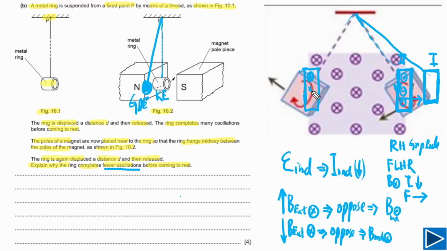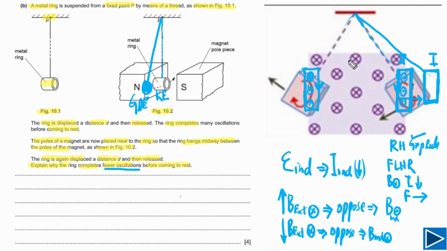So we can draw these crosses here, means current will flow in this loop again in such a way that it will oppose the change. Now how can it oppose the change? Magnetic field is decreasing, it will support actually, so it will produce its own magnetic field in the same direction. So again we can use right hand grip rule here. We can find direction of current in this. So current will flow downward on this side.